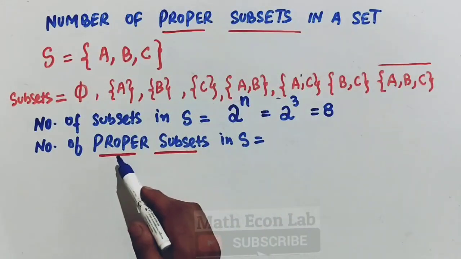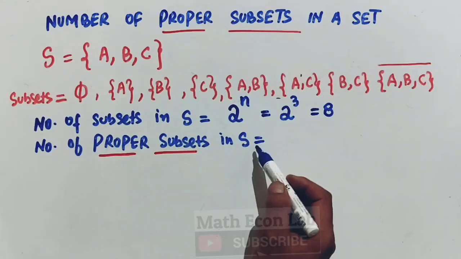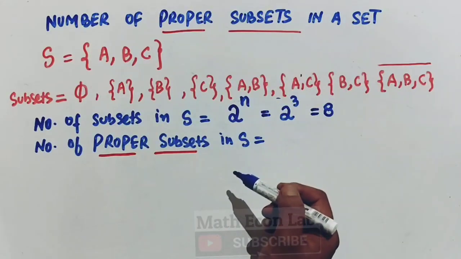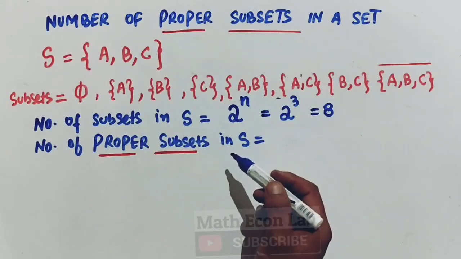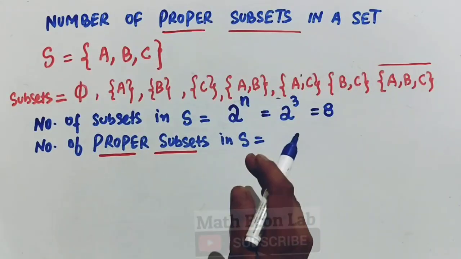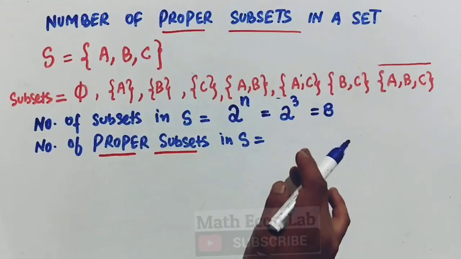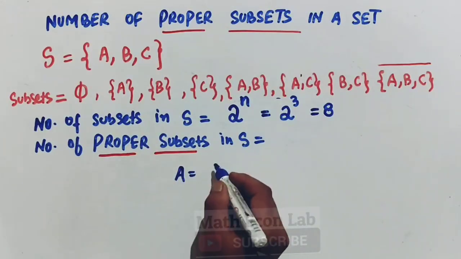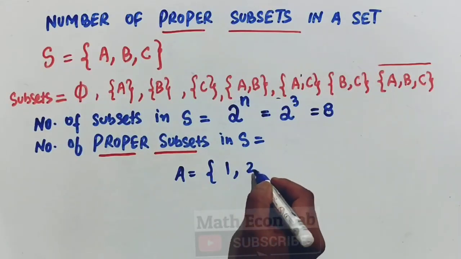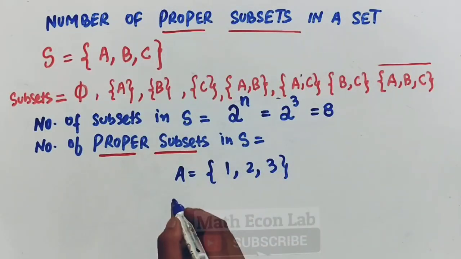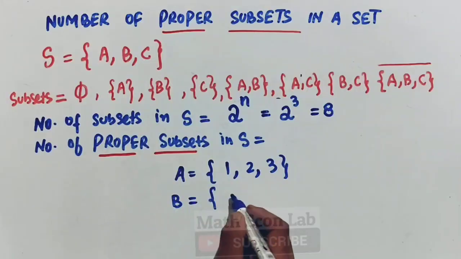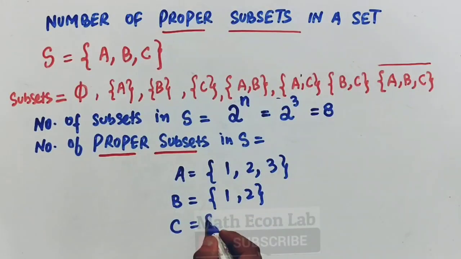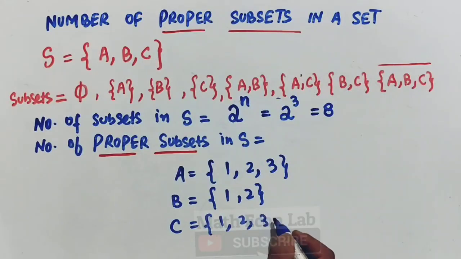But we need to find out the number of proper subsets in S. Now, what is the definition of a proper subset? We say a proper subset is a subset that does not contain all elements of the original set. Let me give you an example. I have explained it in earlier videos. So let us suppose we have a set A which contains 1, 2, and 3. And we have another set B which is 1 and 2. And we have another set C which is 1, 2, and 3.